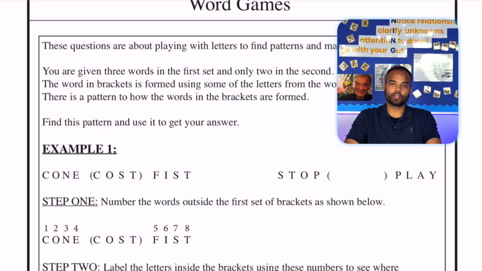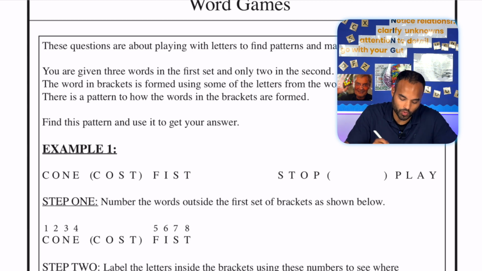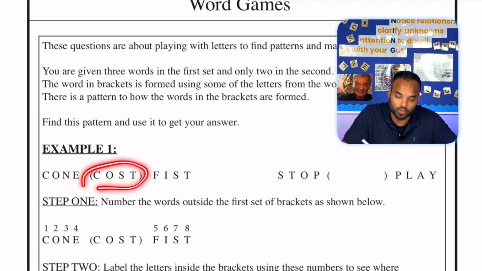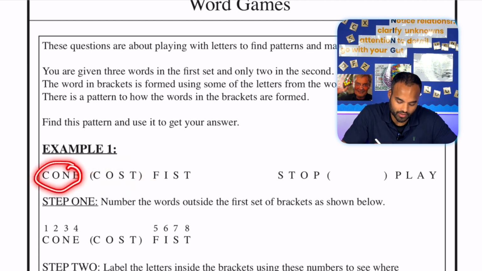Today we're going to be looking at a verbal reasoning question type: word games. How do these questions work? Well, you've got a word in the middle that's been comprised of letters from two words on either side. So if we take a look at an example over here, we have this word cost, which is formed from cone and fist. In other words, the letters from cost are comprised of letters from cone and letters from the word fist.